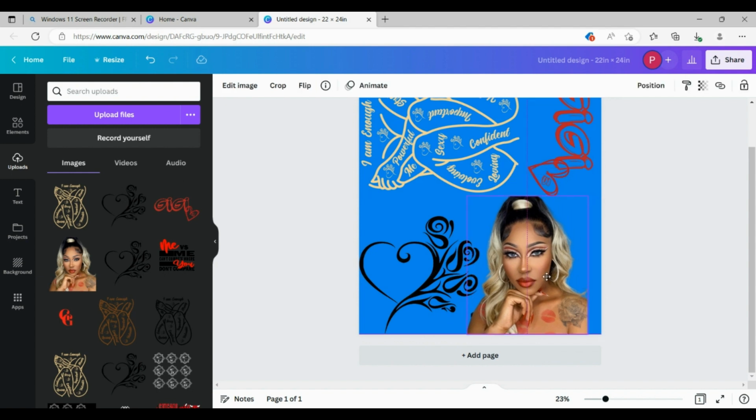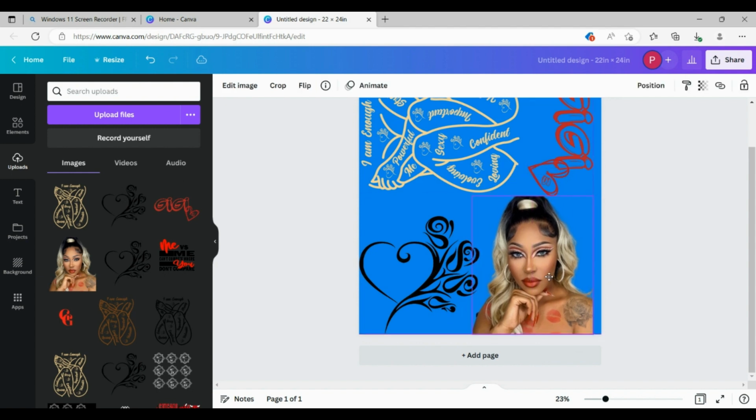I'll bring it over to the left a little bit just in case, because we want to make sure we don't cut into the word GG Heart. Okay. This is going to be the gang sheet. So now we have to save it.